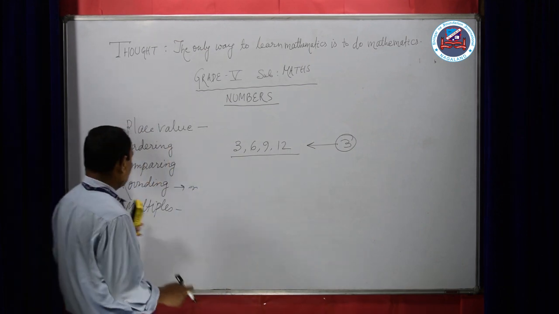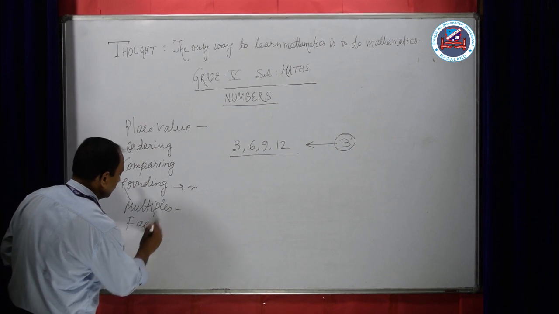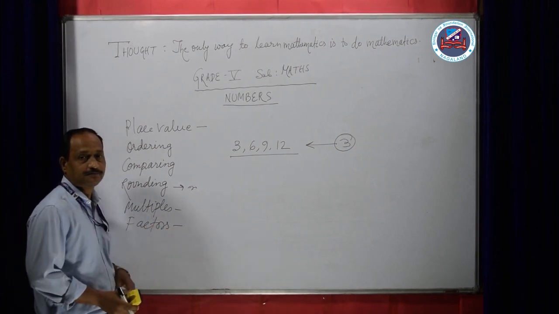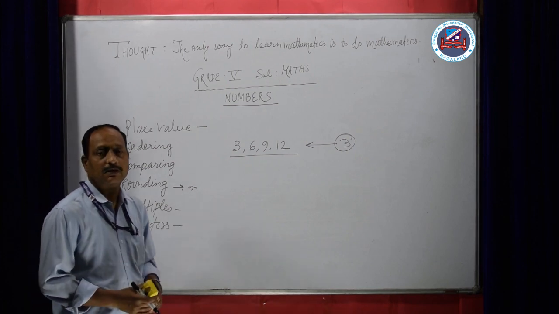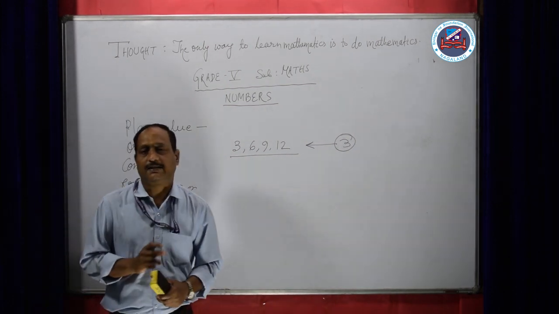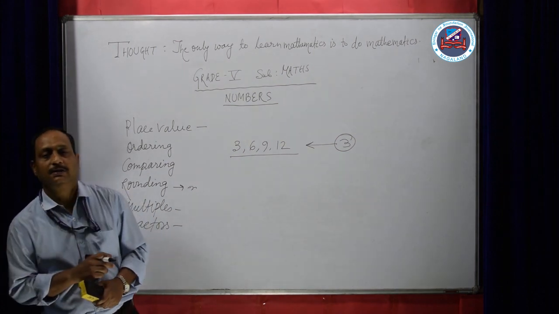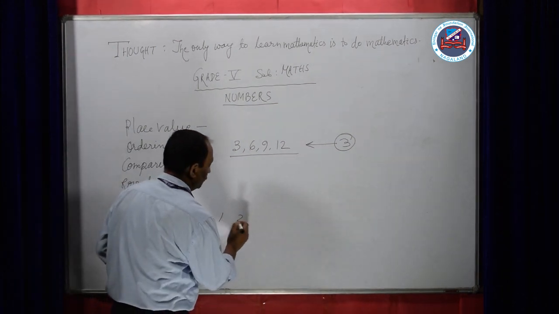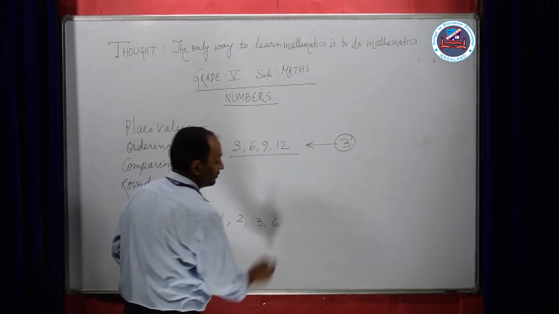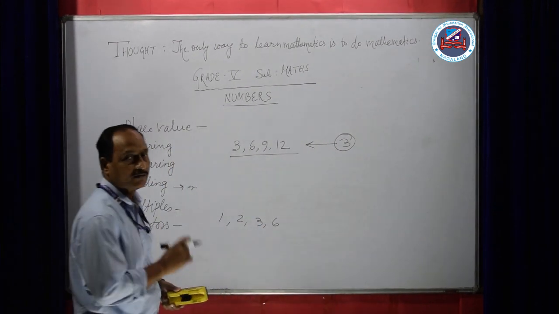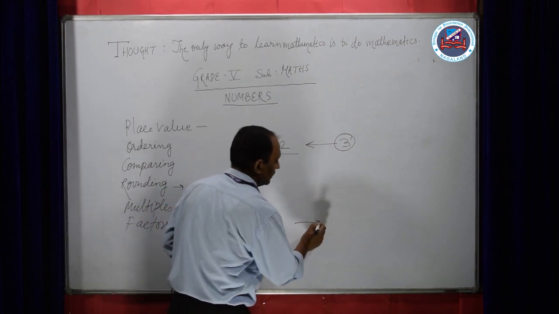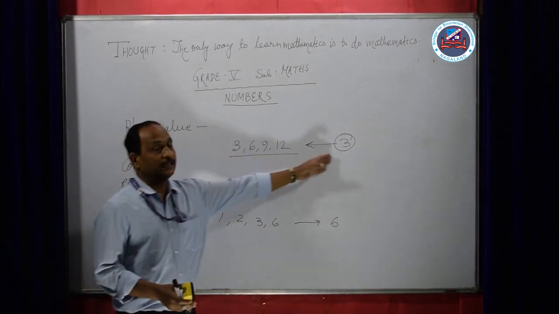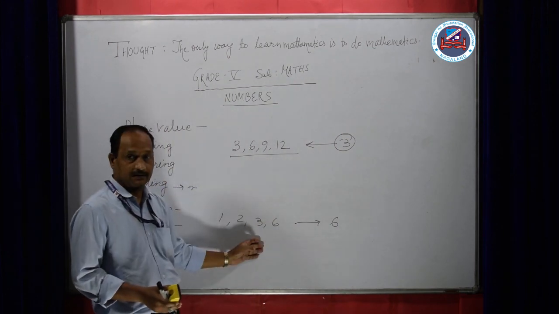Now, let us focus on factors. What is a factor? A whole number that divides exactly into another number. Example, 1, 2, 3, 6 are the factors of 6. That means here it is a multiple and here it is a factor.